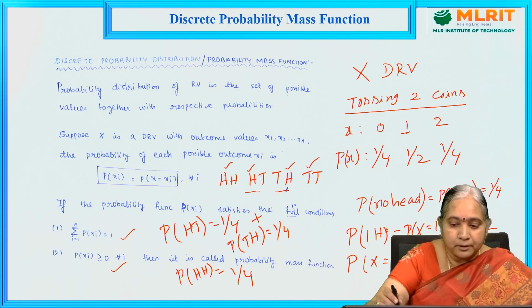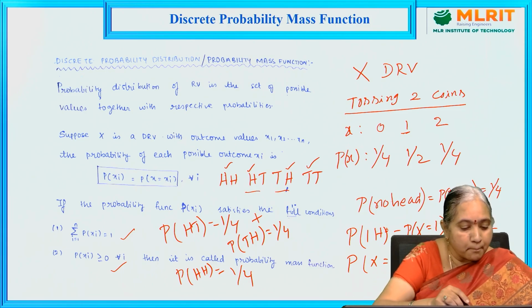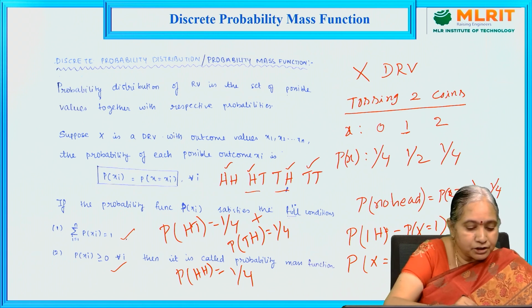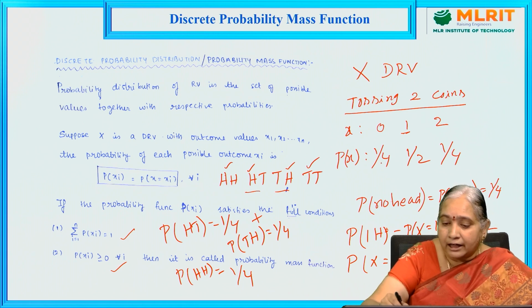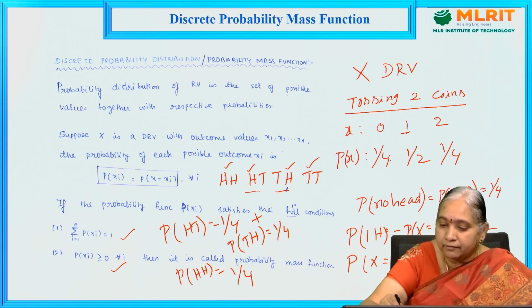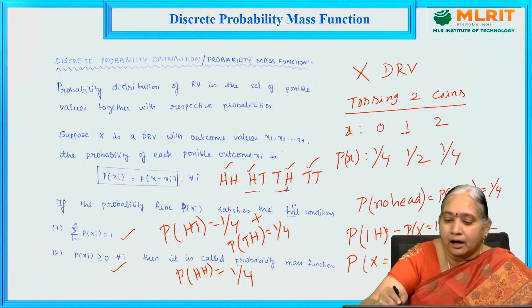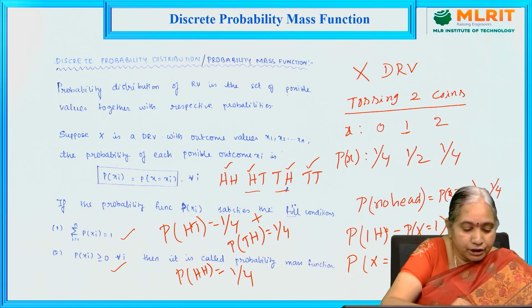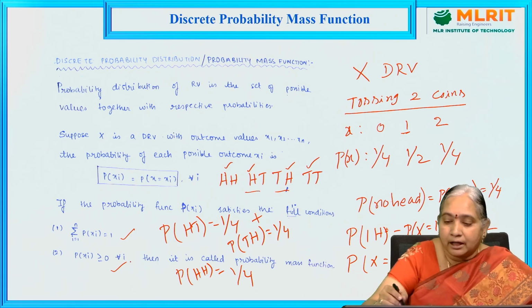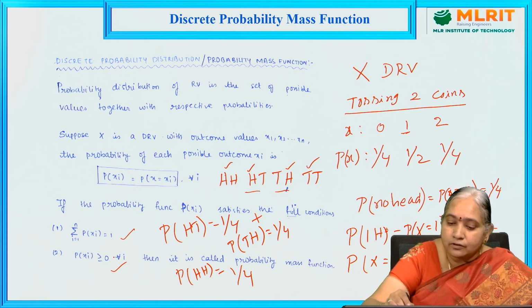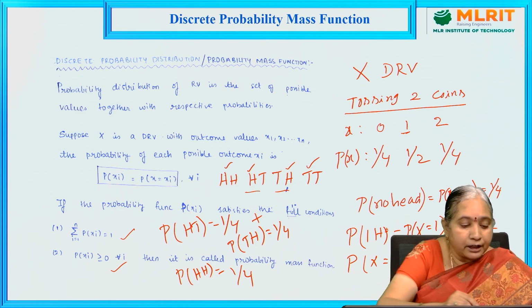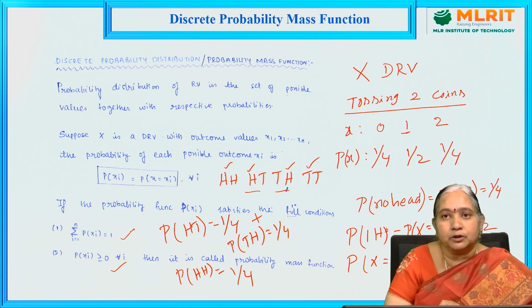Now this probability distribution is a probability mass function if these two conditions are satisfied. That means for each X value, probability is there. So each probability, that is P1, P2, P3, all these are greater than or equal to 0. This is the second condition. And the total probability is equal to 1.